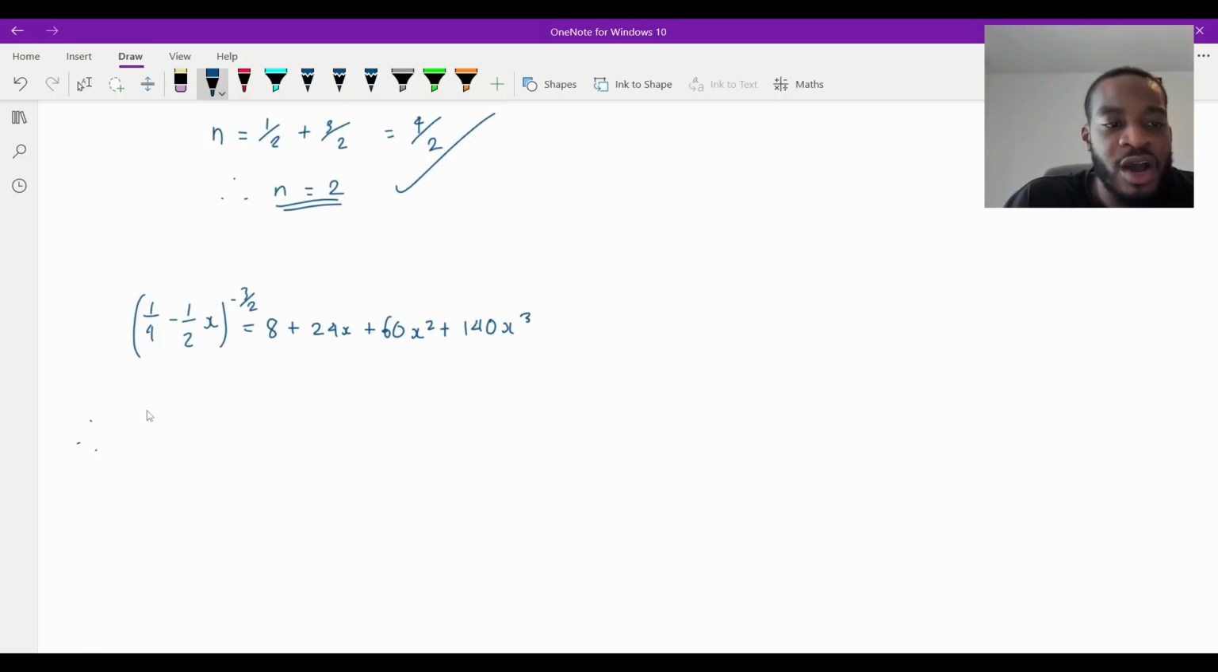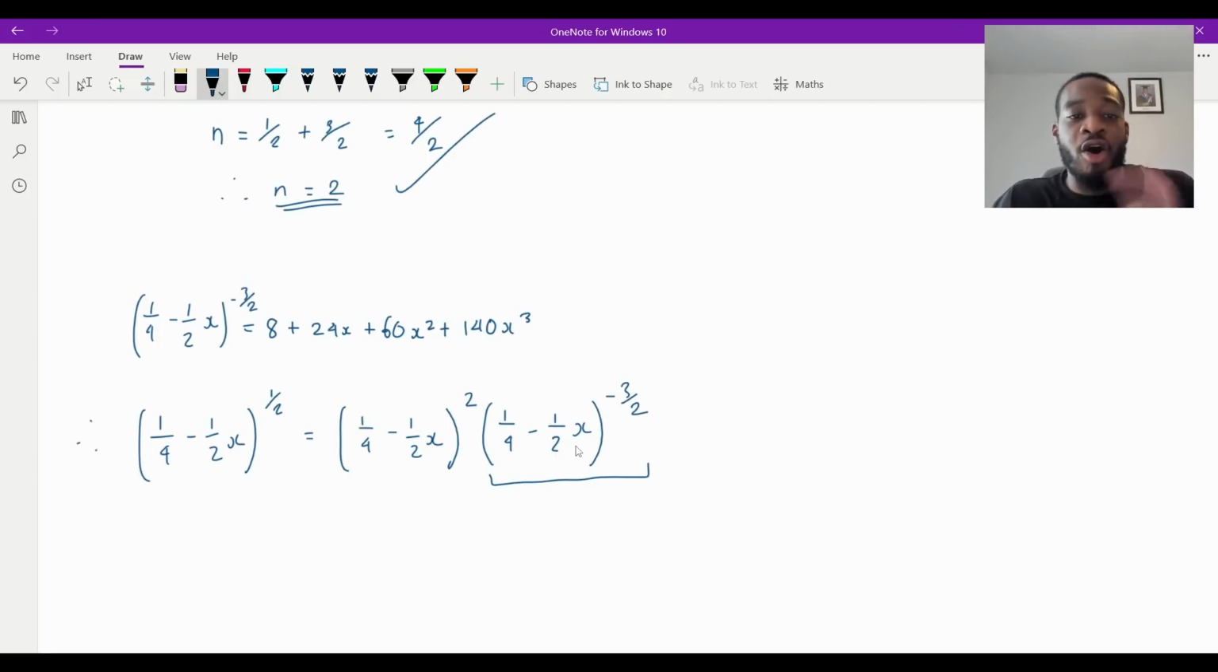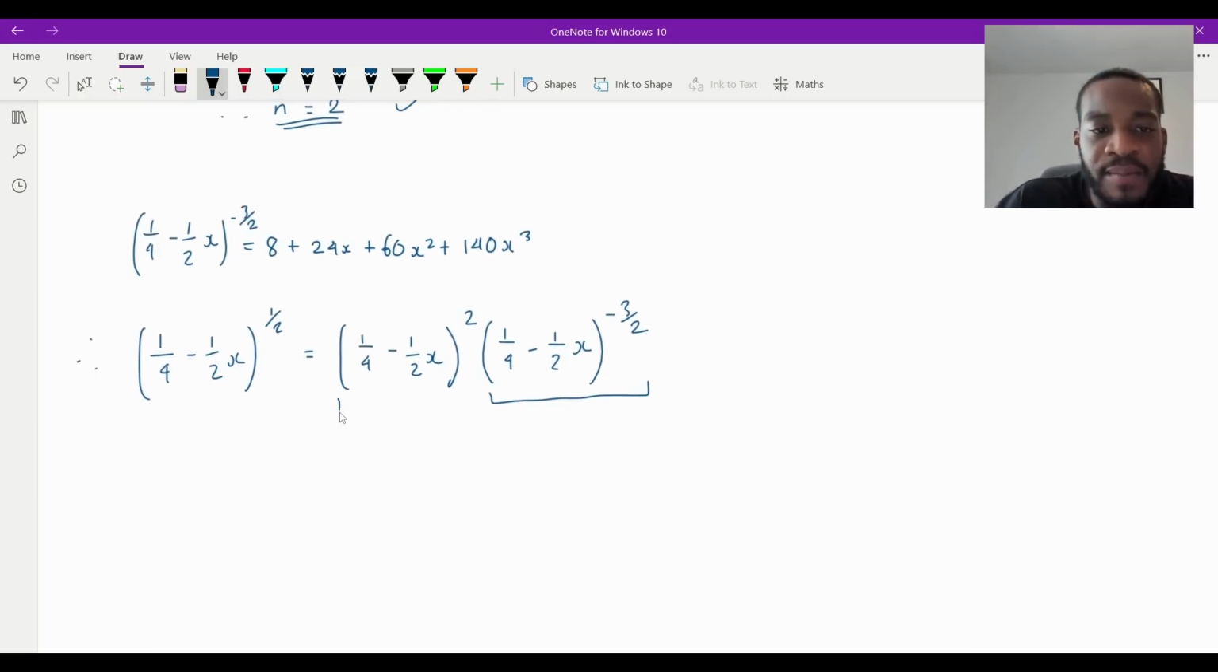So the question is asking us to work out what this is: (1/4 minus a half x) to the power of a half. And we know from part B that this is equal to (1/4 minus a half x) to the power of 2, because n was 2, multiplied by (1/4 minus a half x) to the power of minus 3 over 2. And we've got this expression here. This one is the answer to part A. And in this one, because it's a power of 2, you can just expand, can't you? So doing that, what would we get then?